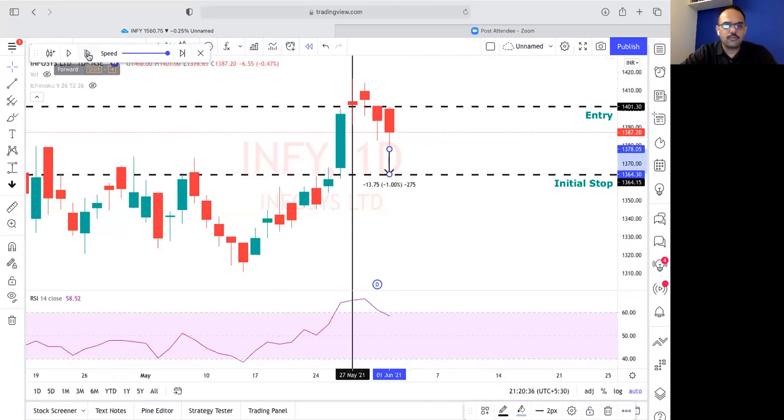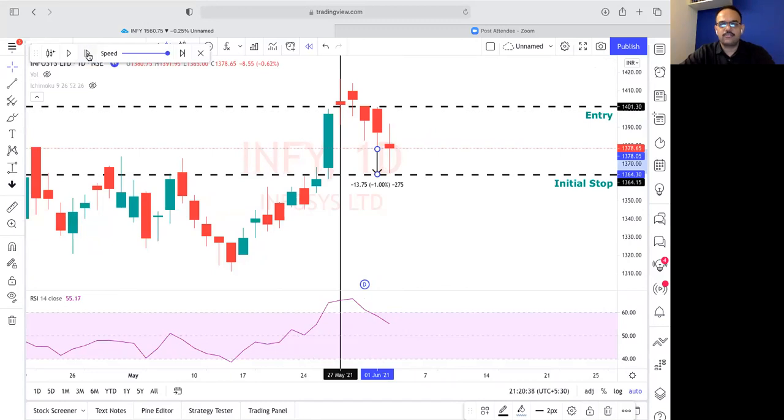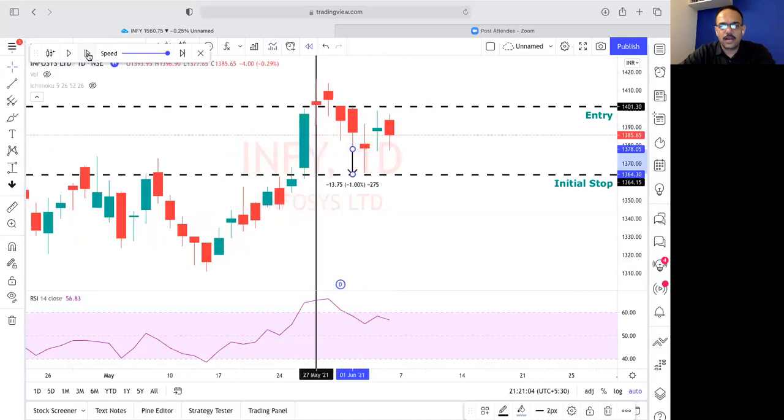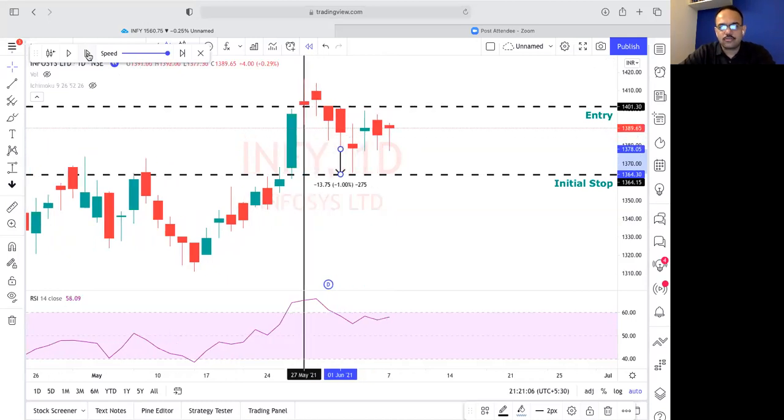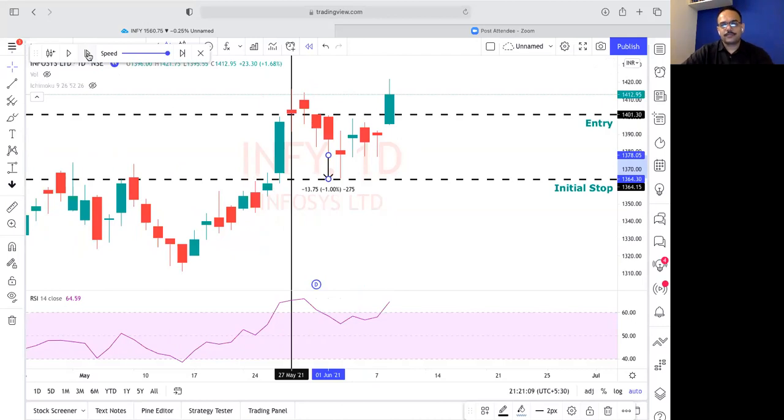Okay, so let's see if it closes below this. It has not closed, though it touched the line, but it did not close. Did this candle close below the line or just touch the line? Touch is not important. It has to close. If it has not closed, we are good to go. We are still holding the stock. Now it has gone up.